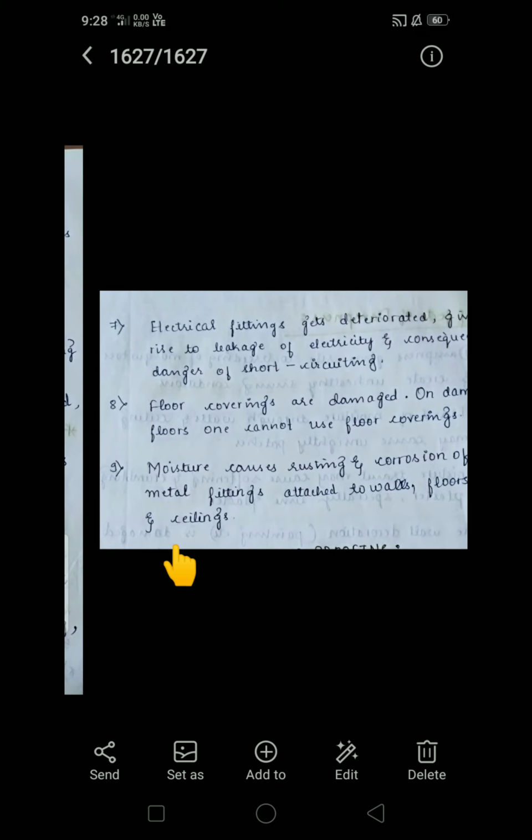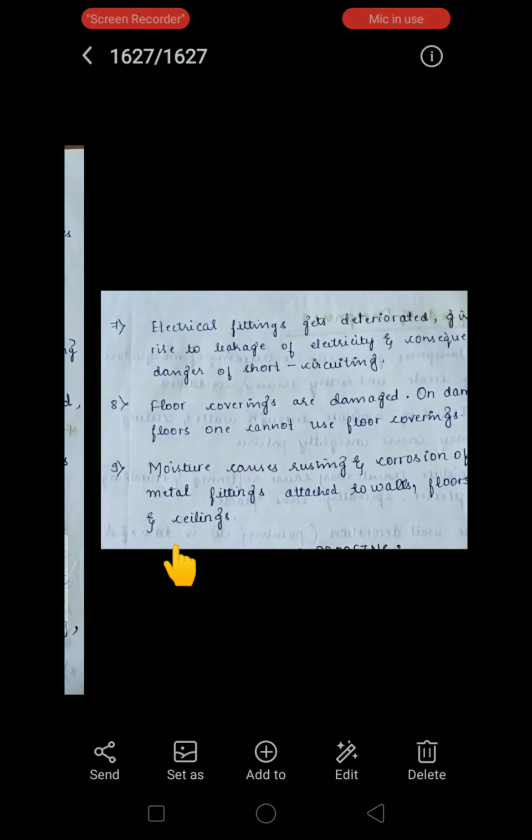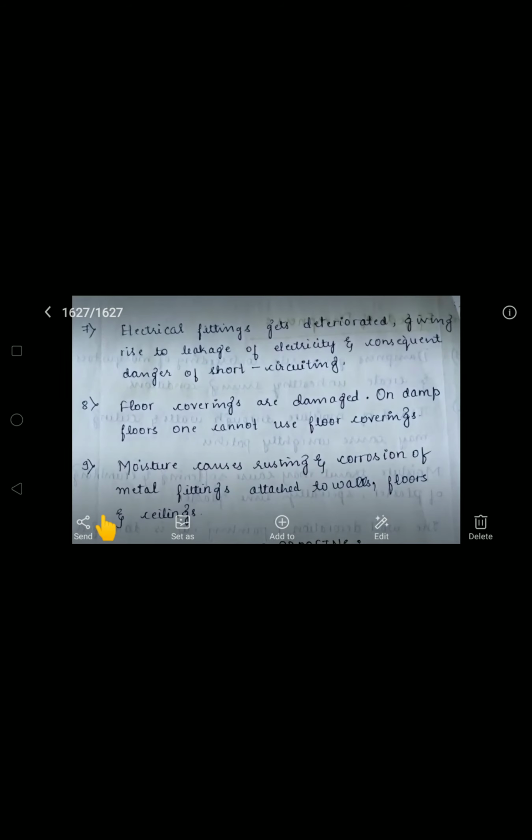Okay, next one, last one, is that moisture causes rusting and corrosion of metal fittings attached to walls, floors and ceilings. If moisture is present, these are the basic signs. Due to the presence of moisture, there may be chances of rusting of metals. Particularly, reinforcement may get corroded, or some joining fittings are there.